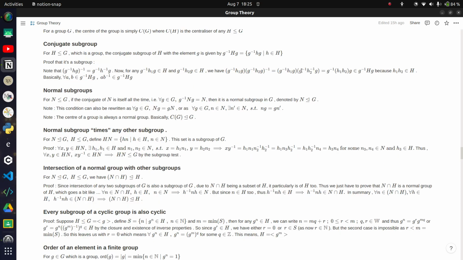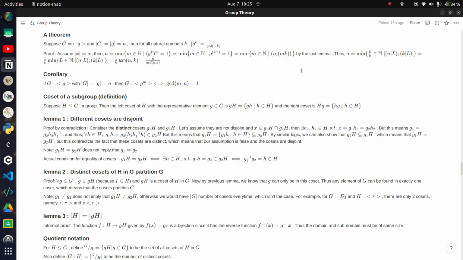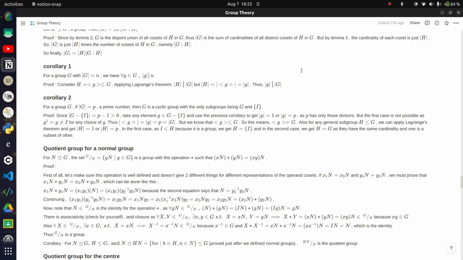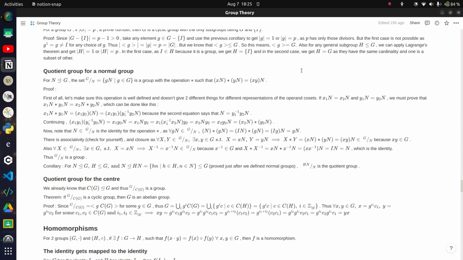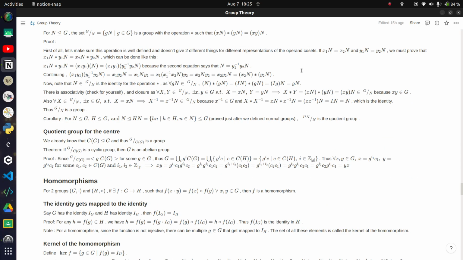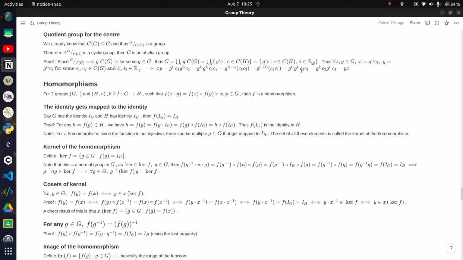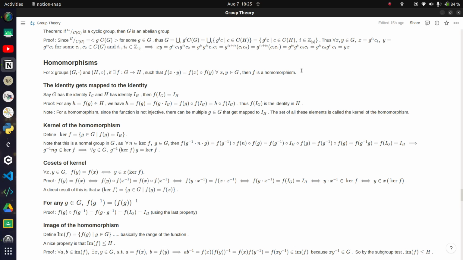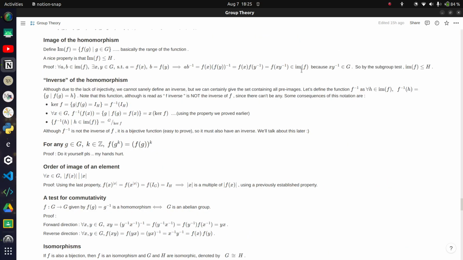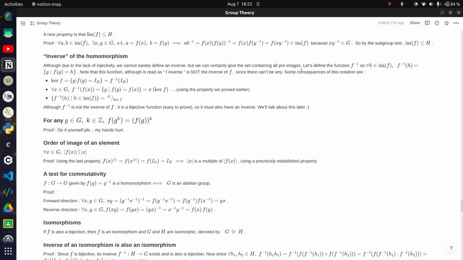The first law deals with, and also things like quotient groups and cosets and all that. I think quotient groups I already did, right? Yeah, I probably did that. But there's a lot of new stuff that I had to do.